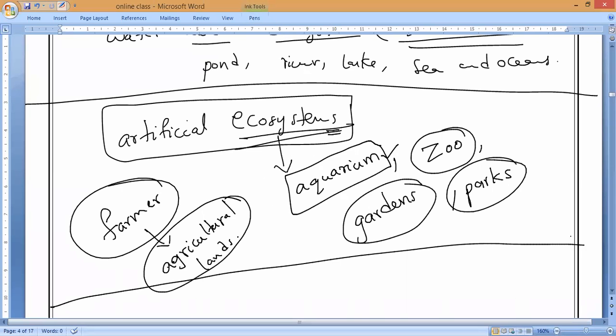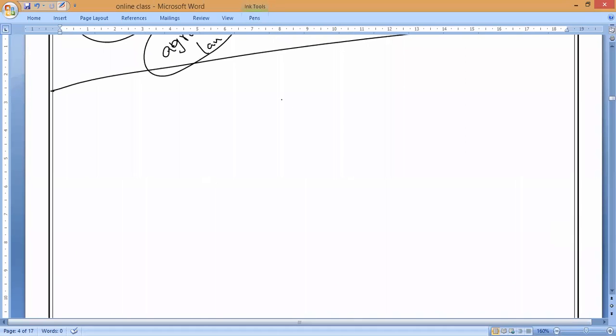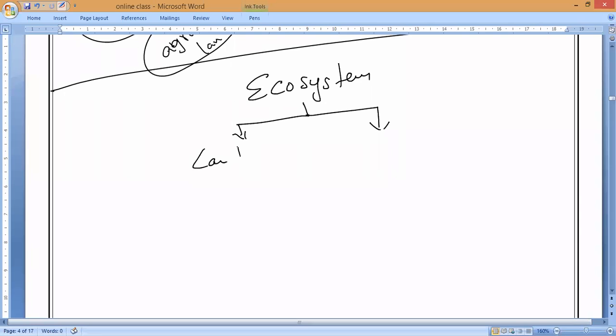Now you have to learn first, ecosystem is classified into two types. What is that, guys? Ecosystem is classified into two types. One is what? Land-based ecosystem, and another one is water-based ecosystem. This is called terrestrial ecosystem, and this is called aquatic ecosystem.